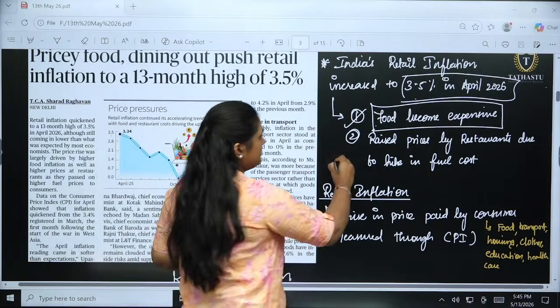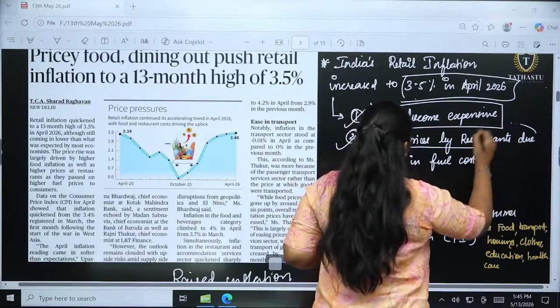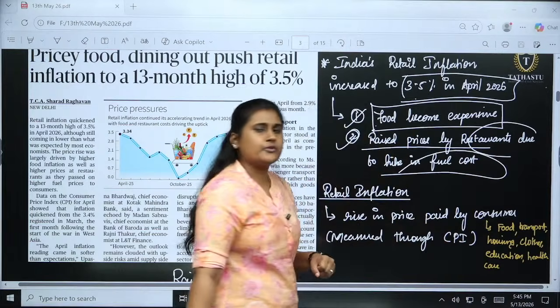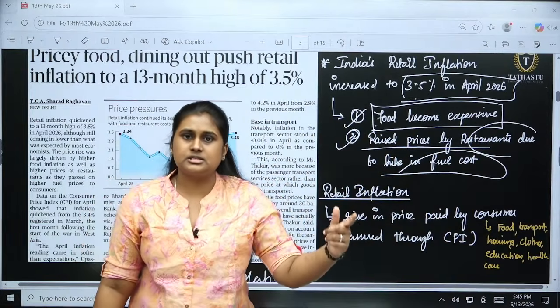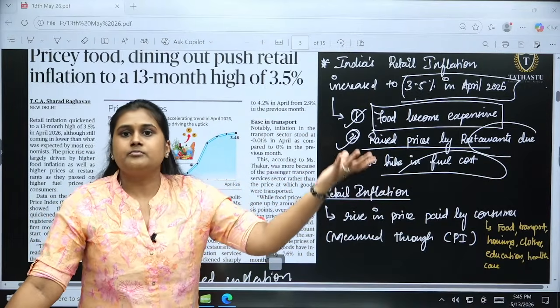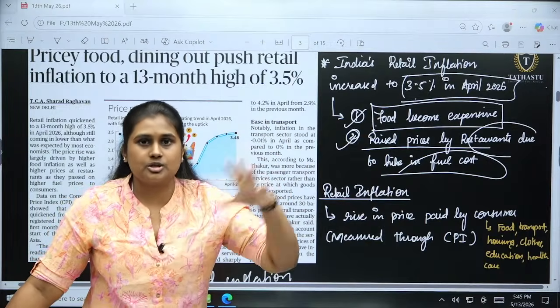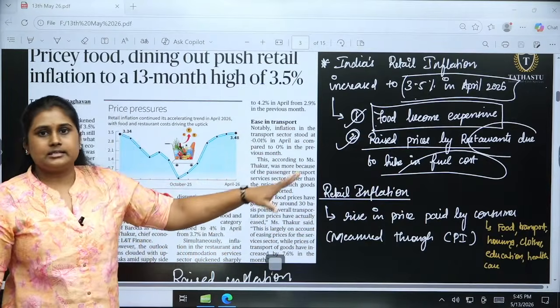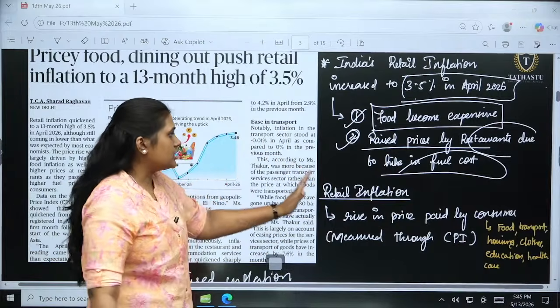Then the second one is about prices raised by restaurants due to the hike in fuel costs that we have discussed, the LPG and also many other things. Transporting the goods from the market to the restaurants also adds to the cost of the dishes. So that is what is happening.